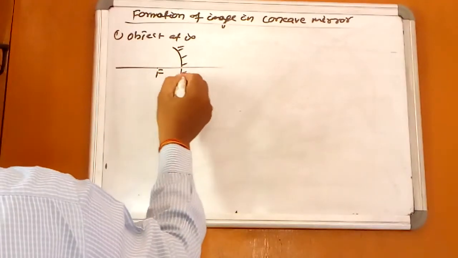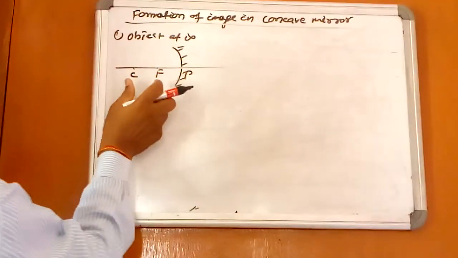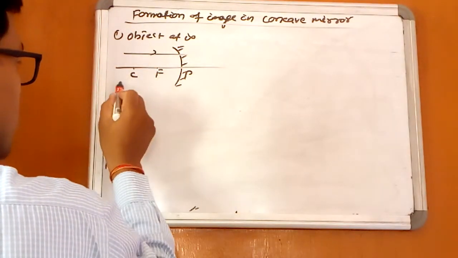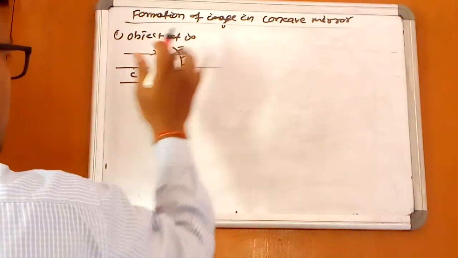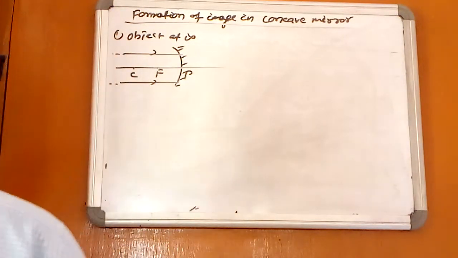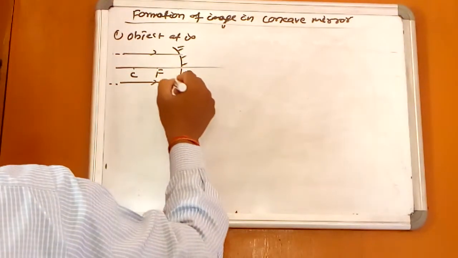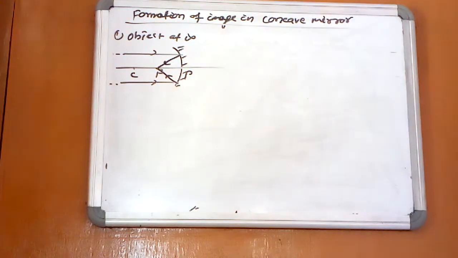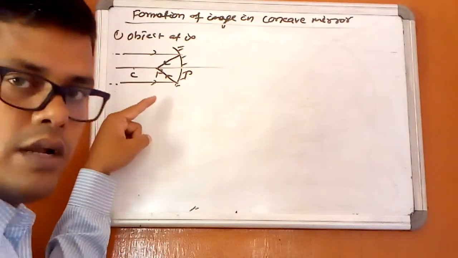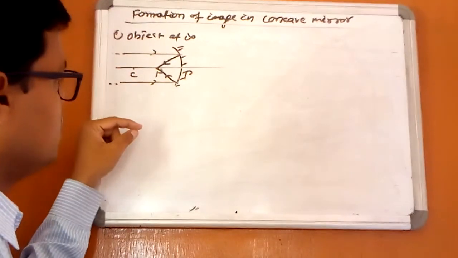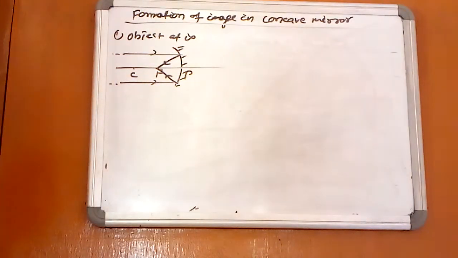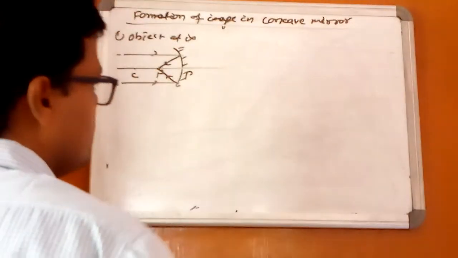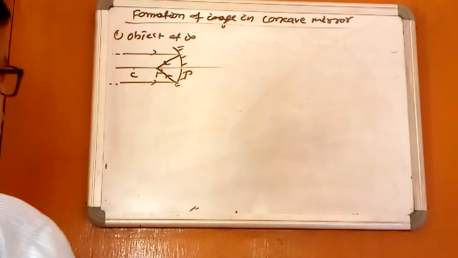This is focus, pole. Always you have to take these two distances equal. The light ray is coming parallel to the principal axis. Why are they parallel? Because the light rays are coming from the object at infinity. So they meet at focus. That's why the nature of the image is real and inverted, highly diminished, and the image is formed at focus. We can write this in a table so that it will be easier to remember.